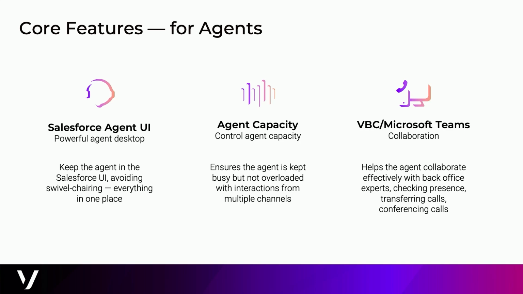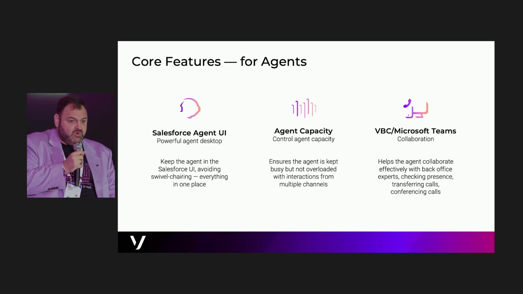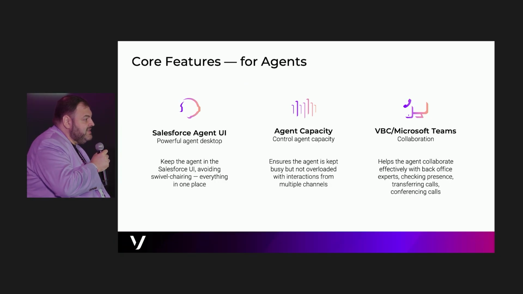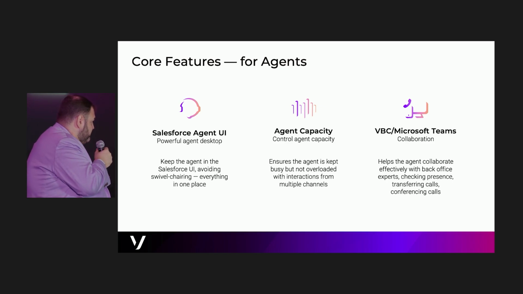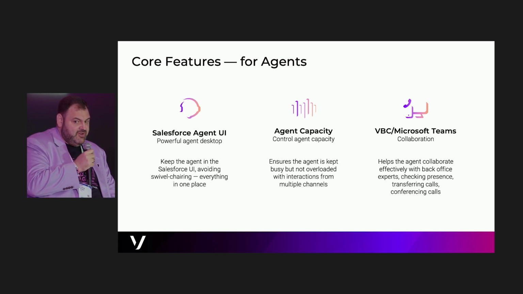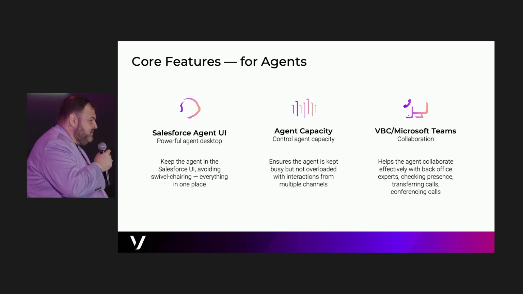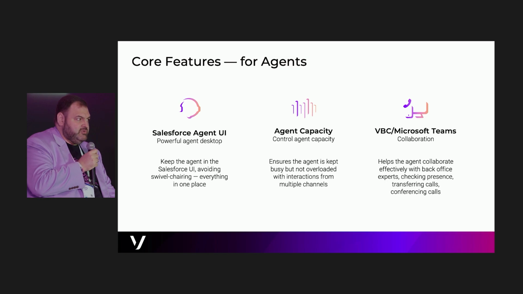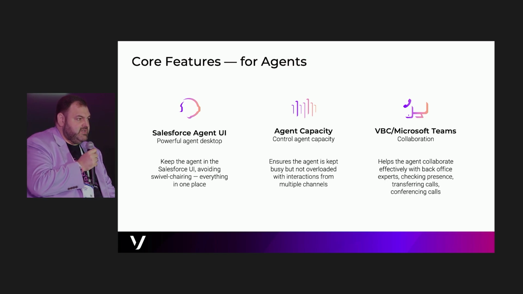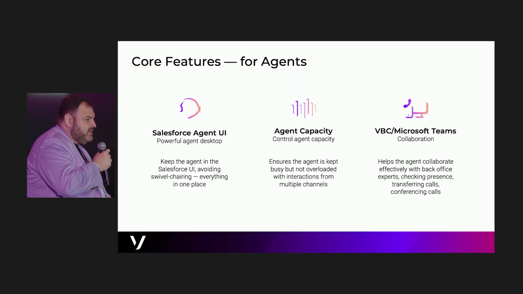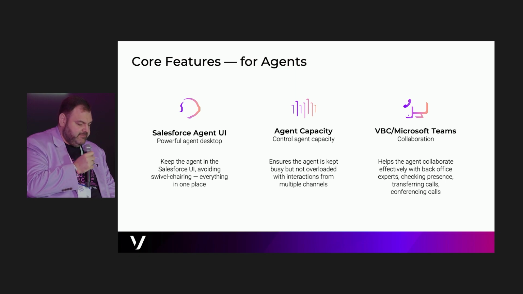The third one is the integration and collaboration with either VVC for the unified communication part, or if the organization has Microsoft Teams. Yesterday we did a presentation with Endress+Hauser, one of our customers, and one of the key decision factors for them to go with Vonage is because of how easy and effective our integration with Microsoft Teams was. That's important because many times the agents are going to have to reach out to an expert. And finding that expert is normally not in the contact center, but outside in the unified communication system. Being able to have that contact synchronization, that presence synchronization, so that you can see who's available and who can jump and help the customer is critical.